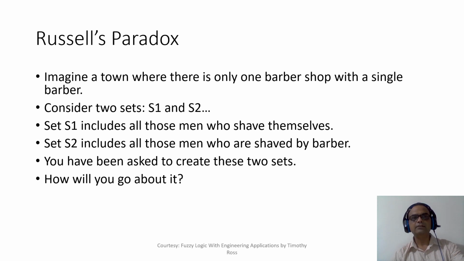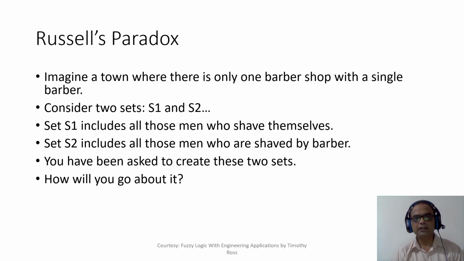So one can see over here there are no half measures. Either the person belongs to set 1 with full membership, or the person belongs to set 2 with full membership. If a person is a member of set S1, then his membership value in set 1 would be 1, right? Whereas his membership value in set 2 would be 0 because he is shaving himself, right? He is not shaved by the barber.